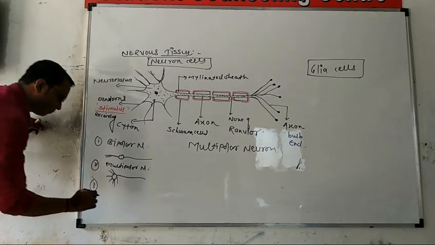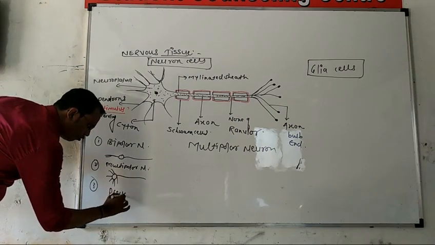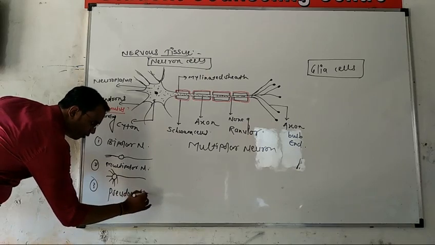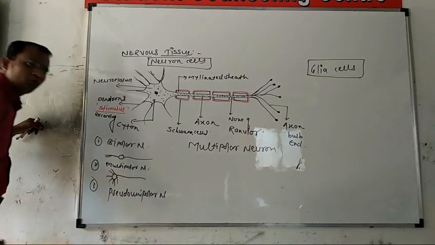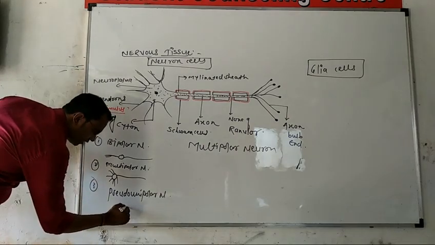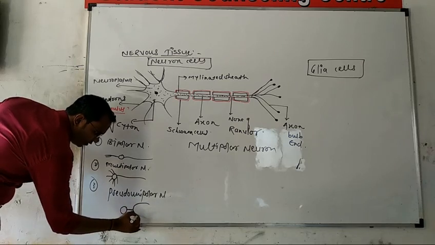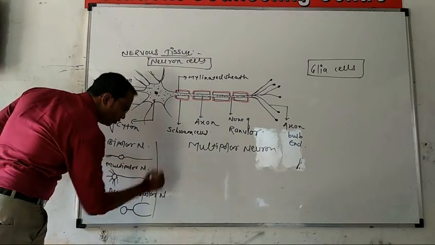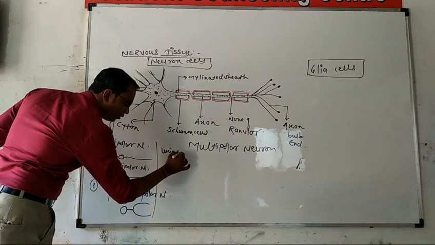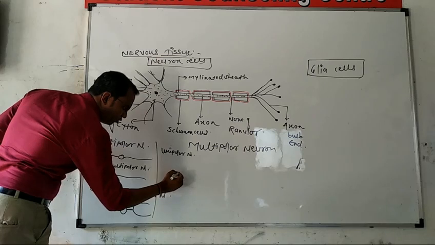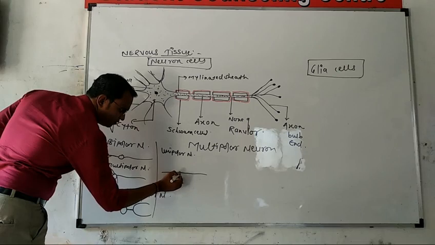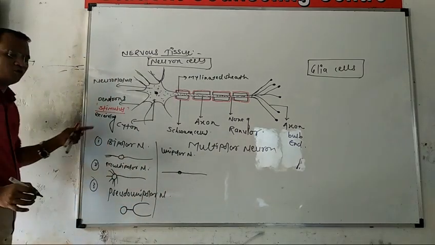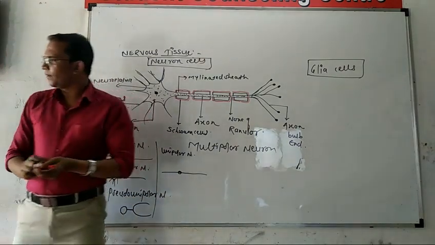The third one is the pseudo unipolar neuron. Here is one cell body, and here is the axon, which is divided in this way. That is a pseudo unipolar neuron. And finally, a unipolar neuron means here is only one way and a very small or minute cell body. That is a unipolar neuron.